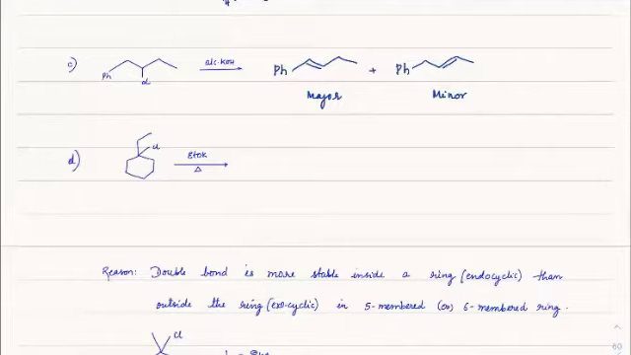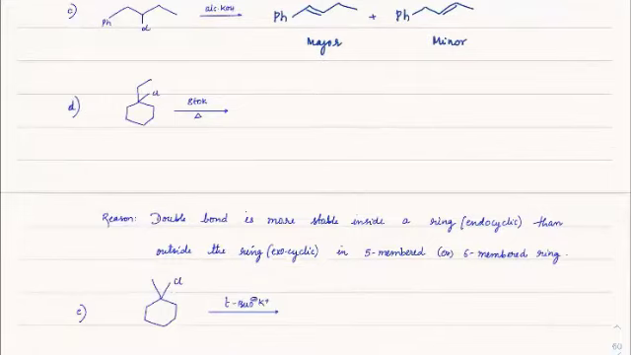Here we cannot judge which of them is Saytzeff or Hofmann, because there is no differentiation here, because the number of R groups is the same. Left side also there are 2 groups, right side also there are 2 groups. Here, if you check, you can get 2 products, one with the double bond this way, and the other with the double bond here, this way.